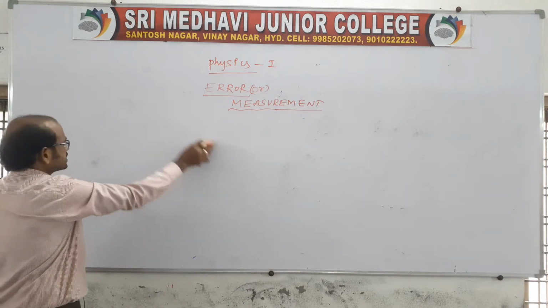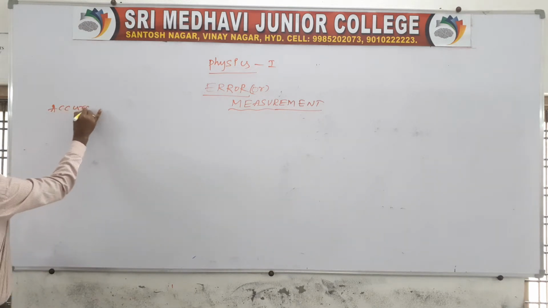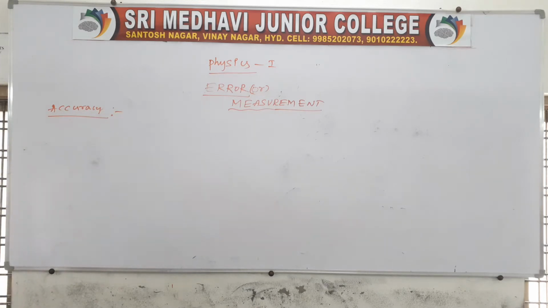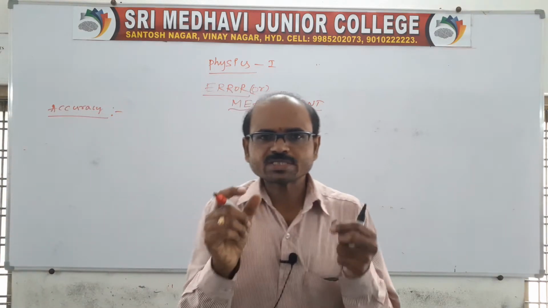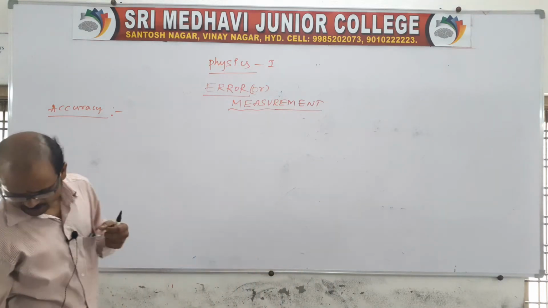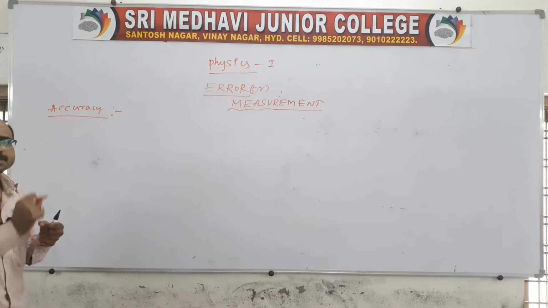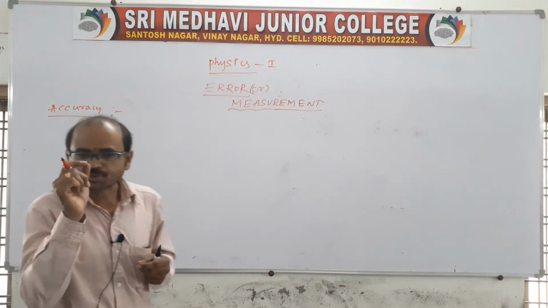Some other definitions are there, that we can say accuracy. Sir, what is meant by accuracy? Accuracy is the closeness of a measured value. You remember, just now I told you error, which is the difference between the measured value and the standard. Now, what is meant by accuracy? Accuracy is the closeness of a measured value to the true value.